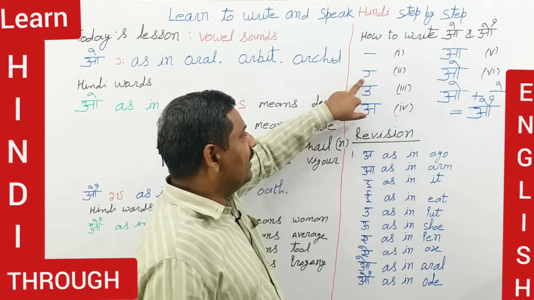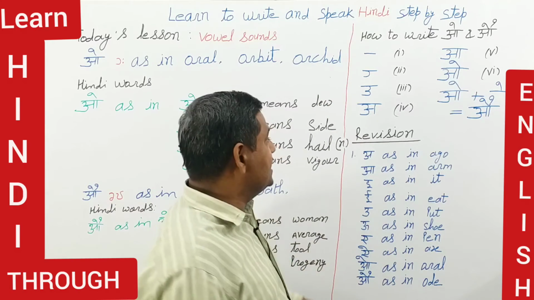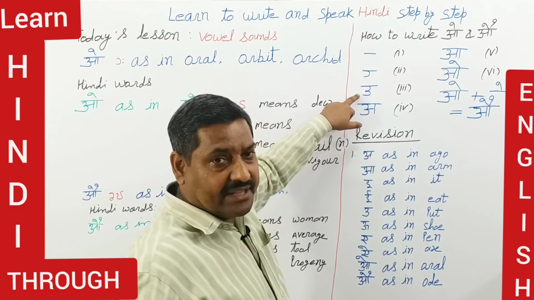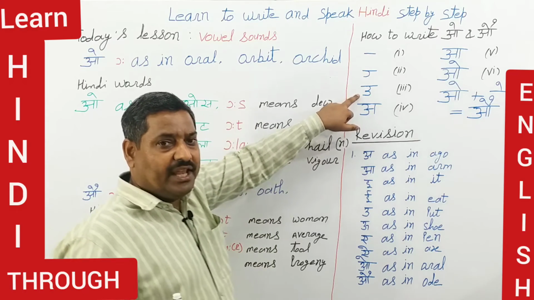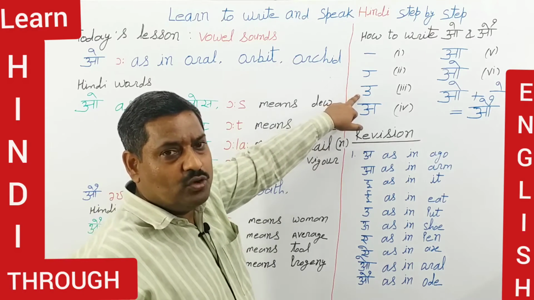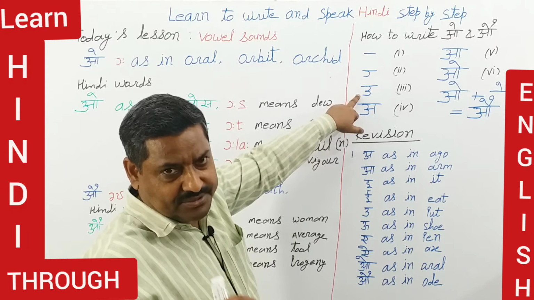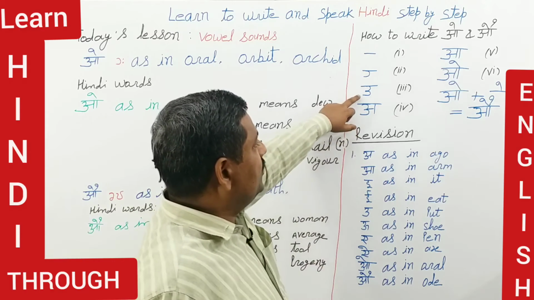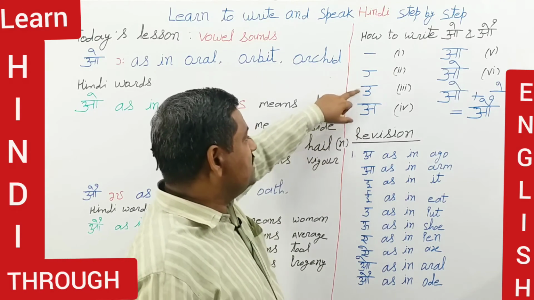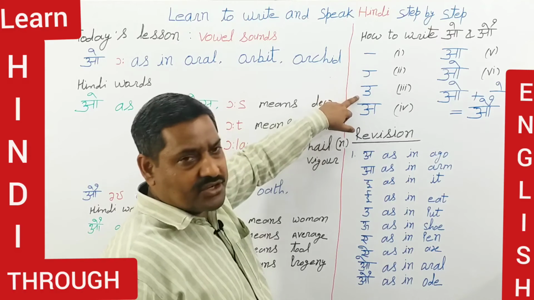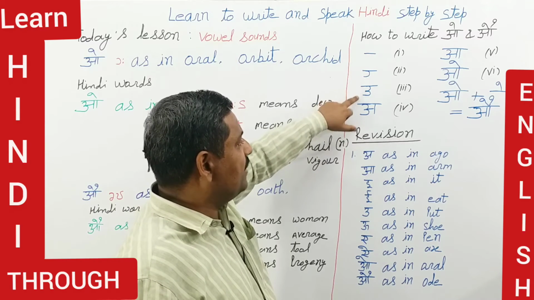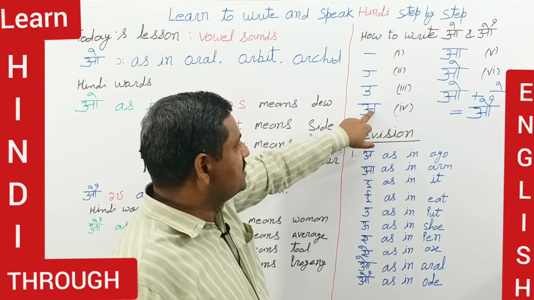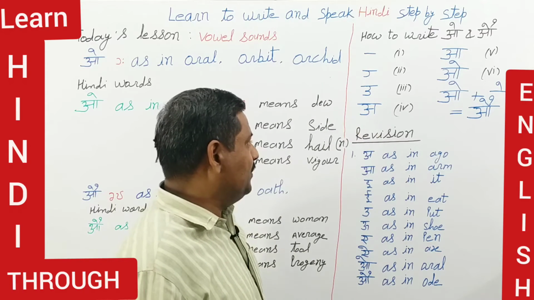And after having made this C, one more C has to be made in the same way, the C with its open part to the left side, the C in the wrong direction. When you make these two C's in the wrong direction, this type of shape comes. And when you touch this line and draw this line, it becomes a.